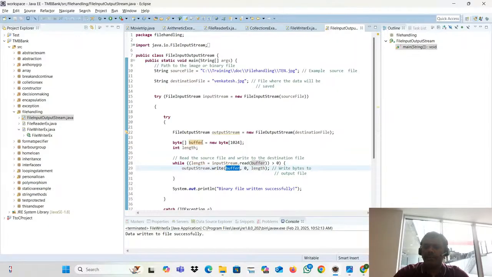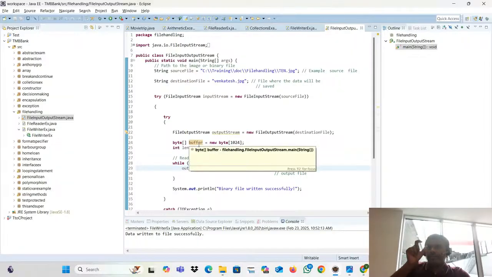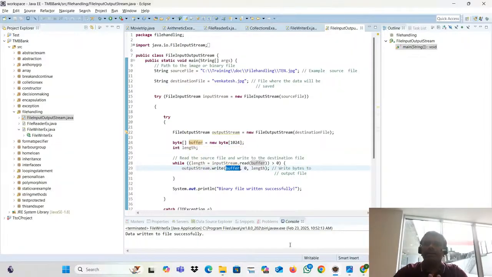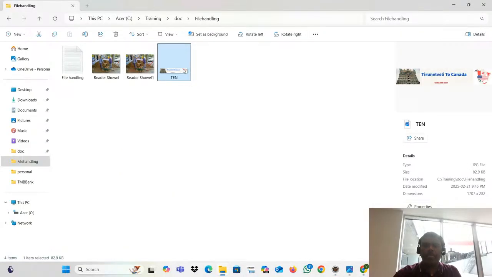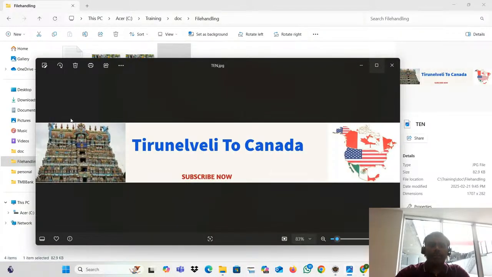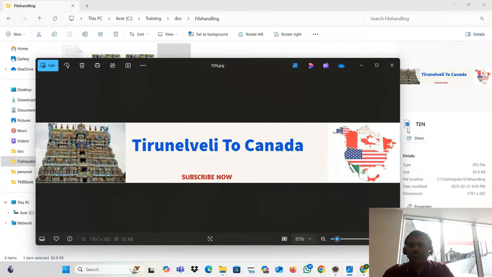What am I writing into the buffer? Whatever data I read, the first KB, I push it from 0 till the end of that. This is my picture, a rectangle picture. How will the picture be read? It will read from 0 to length: first one, second one, third one. First the template will be written, then the text, then finally it will go to the end. Once the entire thing is read, that's all.